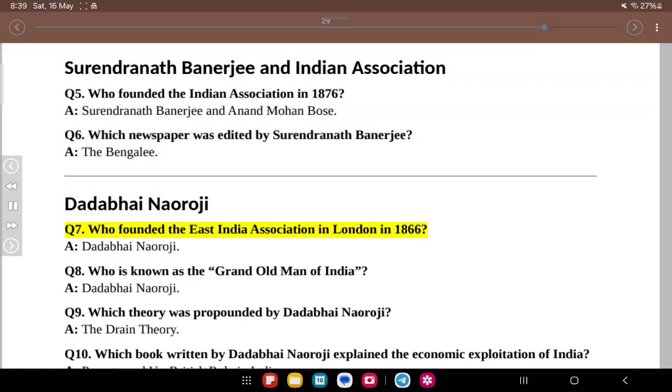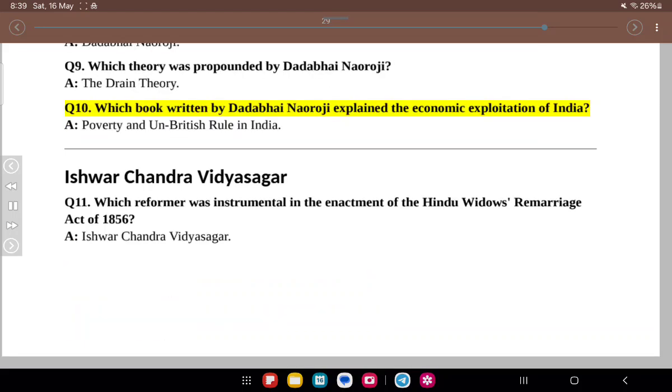Dadabhai Naoroji. Q7. Who founded the East India Association in London in 1866? A. Dadabhai Naoroji. Q8. Who is known as the Grand Old Man of India? A. Dadabhai Naoroji. Q9. Which theory was propounded by Dadabhai Naoroji? A. The Drain Theory. Q10. Which book written by Dadabhai Naoroji explained the economic exploitation of India? A. Poverty and Un-British Rule in India.